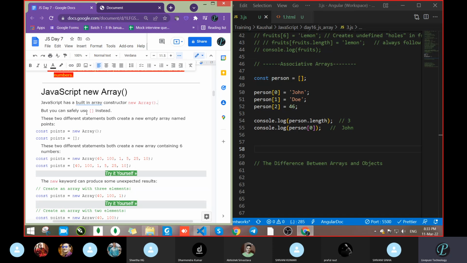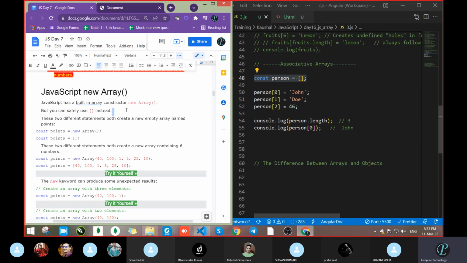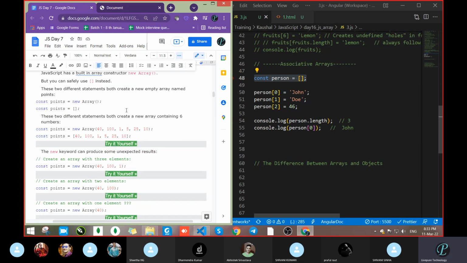So we will just simply write the empty square brackets, like you can see in this line, const person equal to empty brackets. That's it. You can safely use a square bracket instead. These two different statements, points equal to new Array and points equal to square brackets, both create a new array containing 6 numbers.